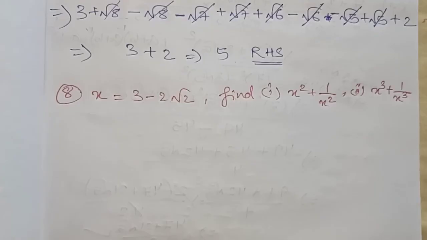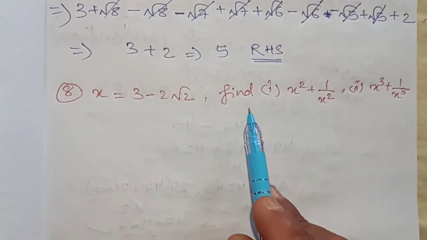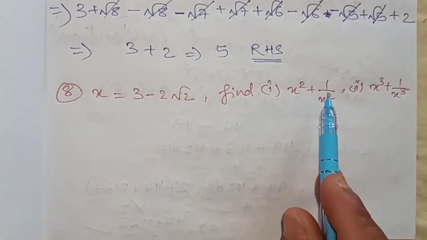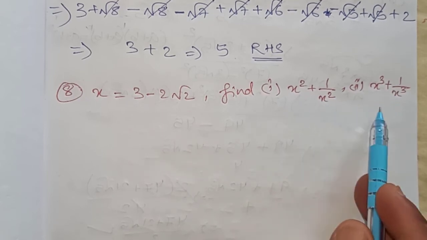Now question number 8. In question number 8 it is given x equals 3 minus 2 root 2. Find first x square plus 1 by x square, and second x cube plus 1 by x cube. These values we have to find out.